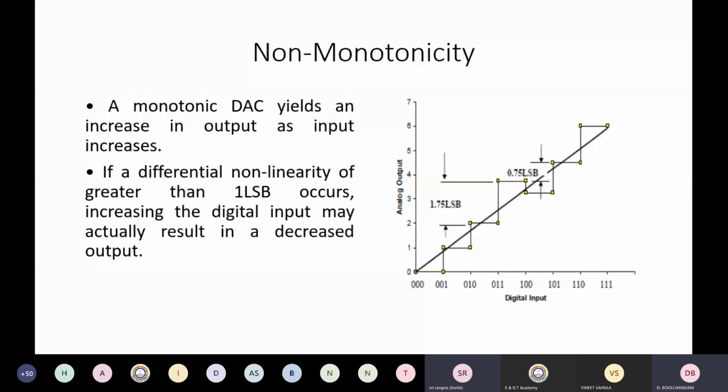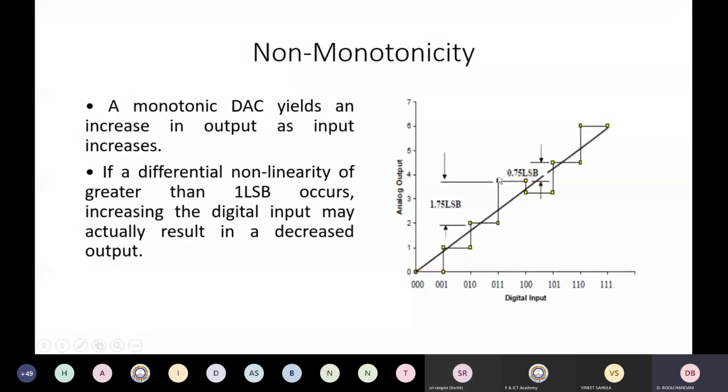So in this case, it may happen that if I am increasing the digital input, the actual output may go down because your differential nonlinearity error is more than 1 LSB. So this may occur here.